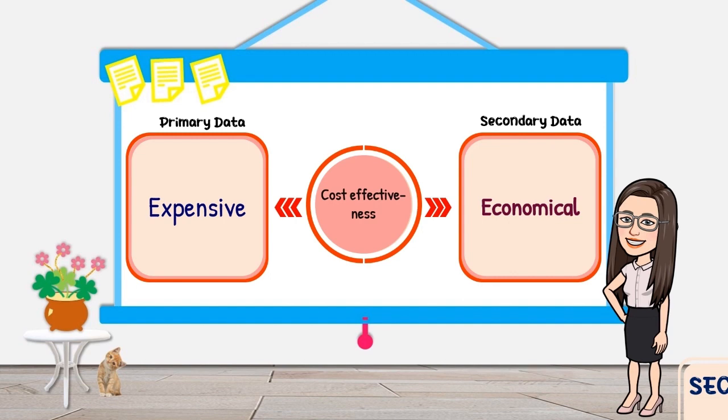Using secondary data is economical. Economical because it is already gathered by someone else. You are just like a second user of this data. You can just even visit some websites and you need only a little cash for this.